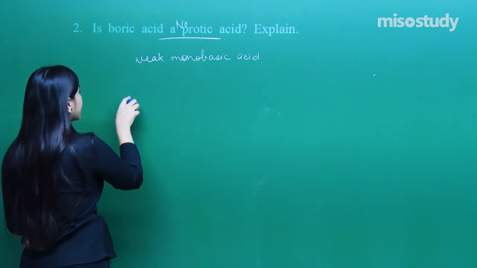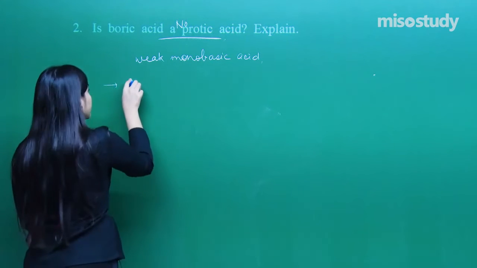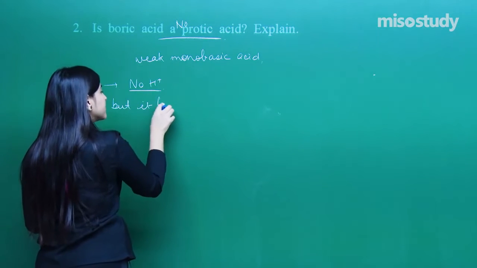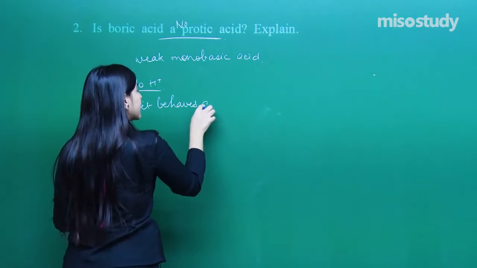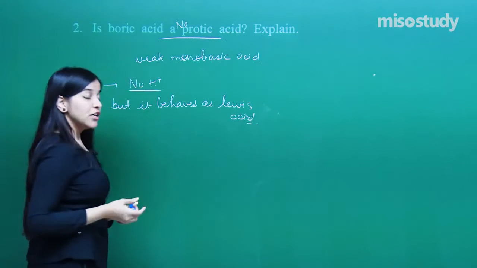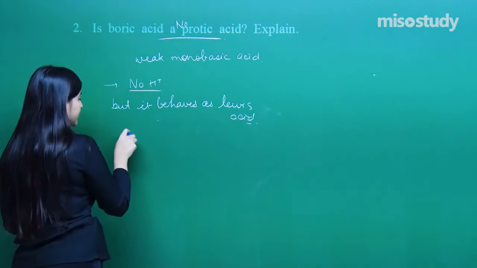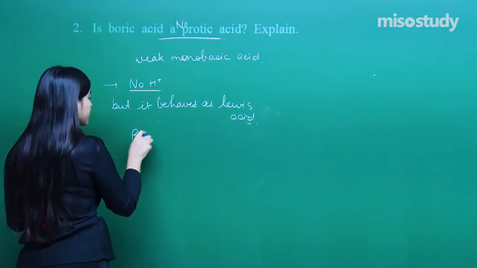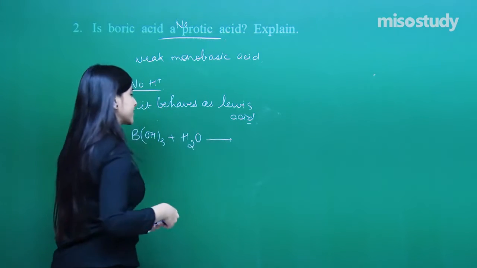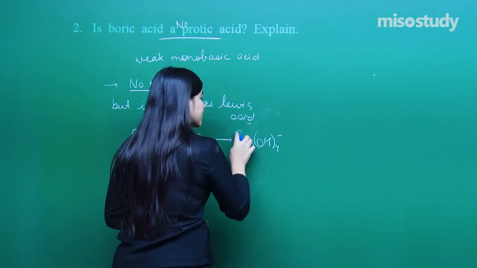First of all, we have to write that it does not give H+. No H+ it releases, but it behaves as a Lewis acid. Since it behaves as a Lewis acid, it must be accepting electrons. Here comes the boric acid, B(OH)3. It reacts with water, and what does it give? It gives B(OH)4 negative.